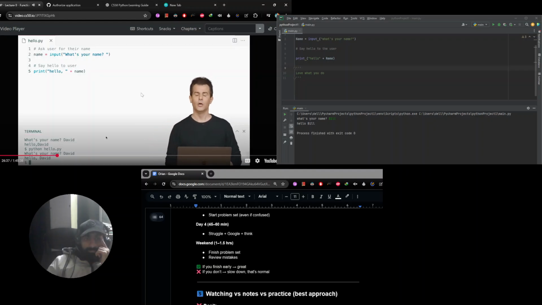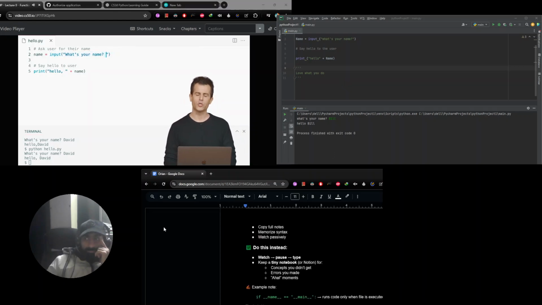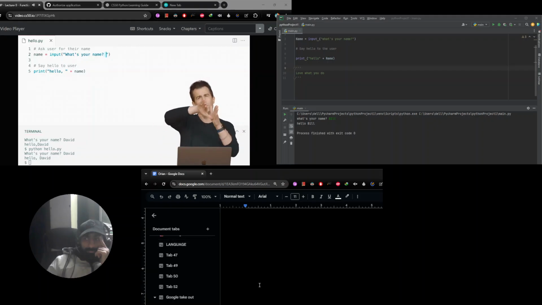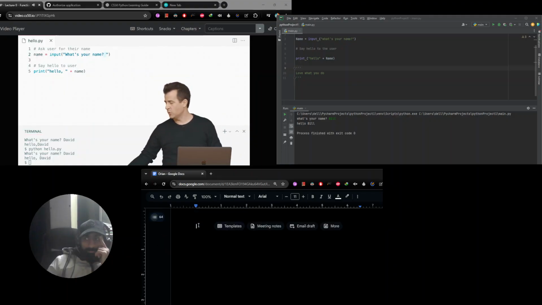And now if we rewind, you might have noticed before or wondered why I had this seemingly extra space after my question mark, namely here. There's a space after the question mark before the double quote, and that was just for aesthetics too. I wanted to move the user's cursor one space to the right so that when I type their name, or they type their name, it's not immediately next to that same question mark there. But there are other ways we can do this.